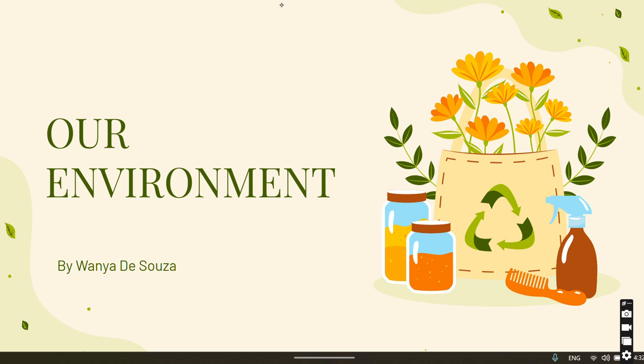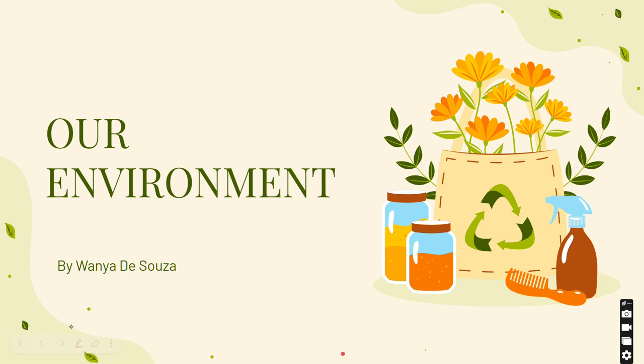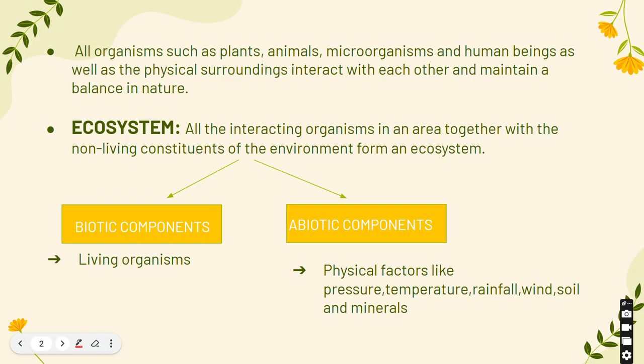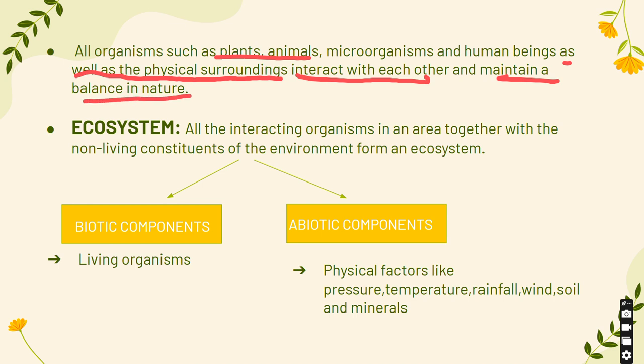Looking at a new chapter in Standard 10th, Our Environment. All organisms, such as plants, animals, microorganisms, and human beings, as well as the physical surroundings, interact with each other and maintain a balance in nature. Let us look at what is an ecosystem.